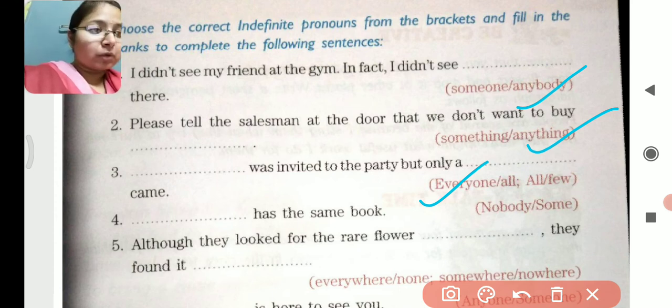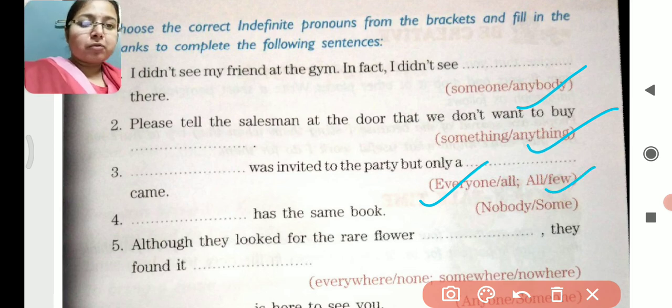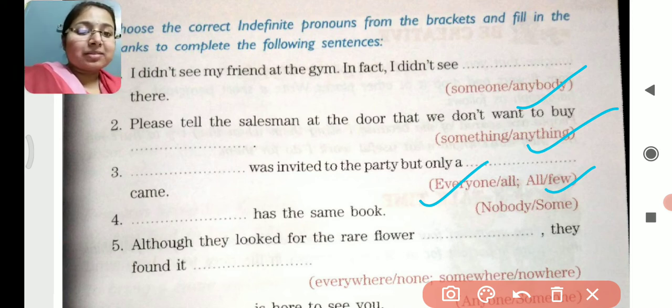Only a few came. What is the meaning of few and a few? What is the difference between few and a few? A few means some, and few means almost none. So this is the difference between few and a few. Next, fourth, dash has the same book. Nobody has the same book, or some has the same book. Nobody has the same book.